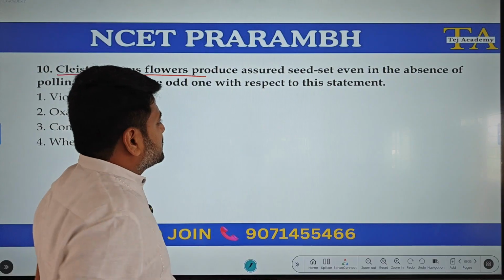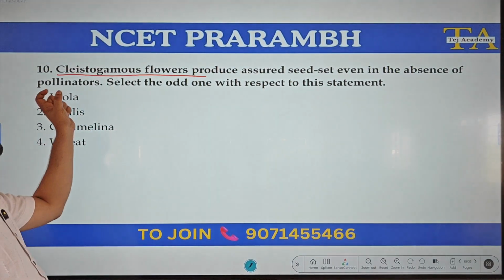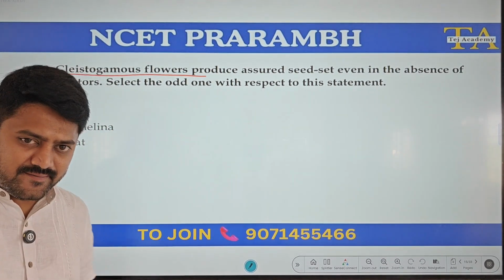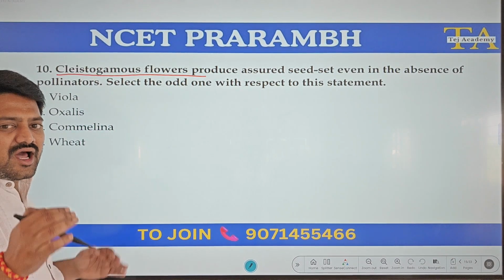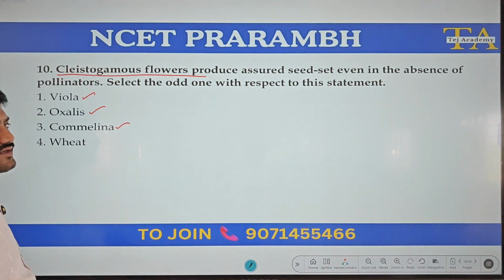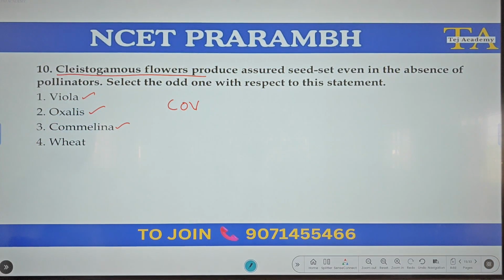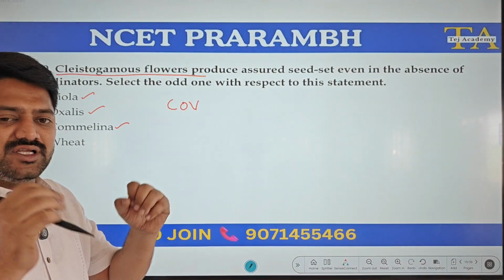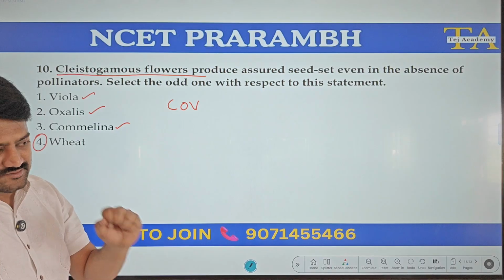Cleistogamous flowers produce assured seed set even in the absence of pollinators. Select the odd one with respect to this statement. What is the odd one with respect to this statement? Cleistogamous flowers, we know they are unopened flowers. Examples are Viola, Oxalis, Commelina. We can remember it as COV. Wheat is a chasmogamous flower, open flower. It produces open flowers. So wheat is the exception from this.